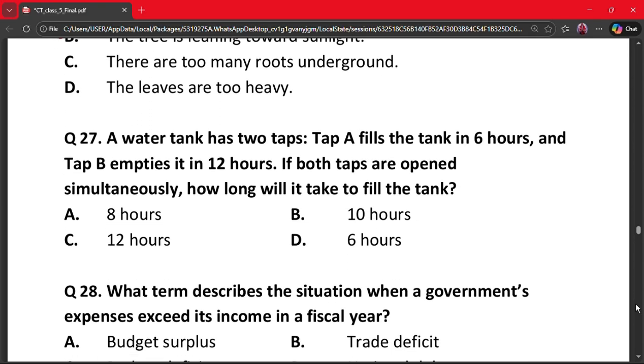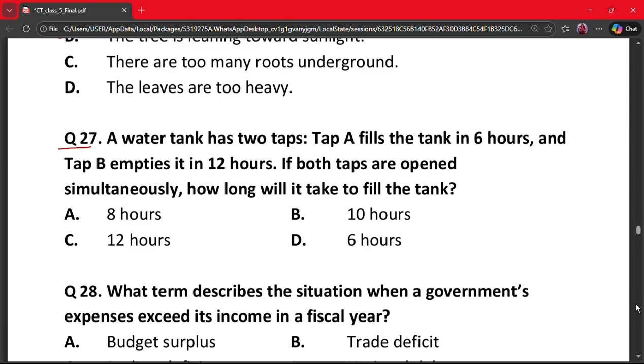Our next question is question number 27. A water tank has two taps. Tap A fills the tank in 6 hours and tap B empties it in 12 hours. If both taps are opened simultaneously, how long will it take to fill the tank? A 8 hours, B 10 hours, C 12 hours and D 6 hours.